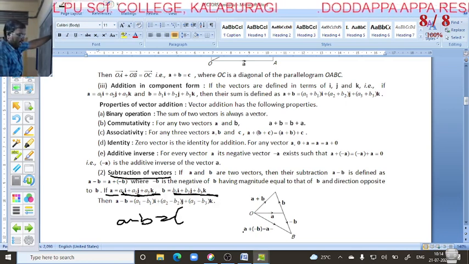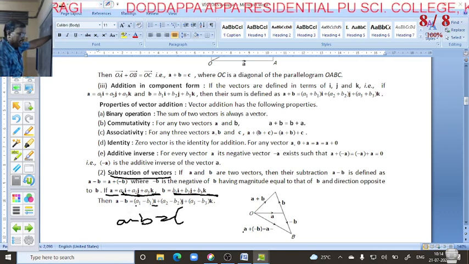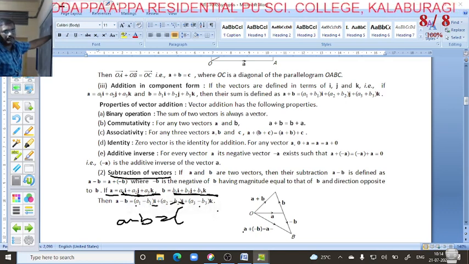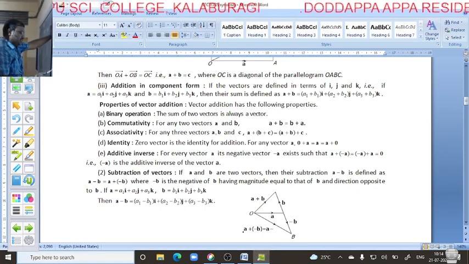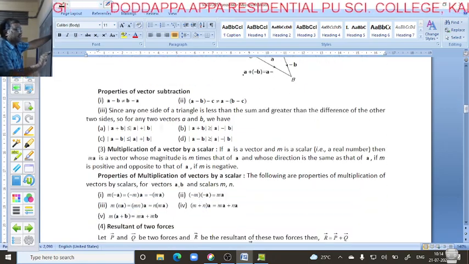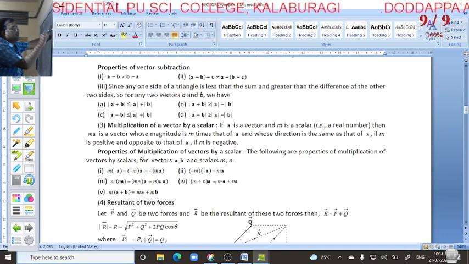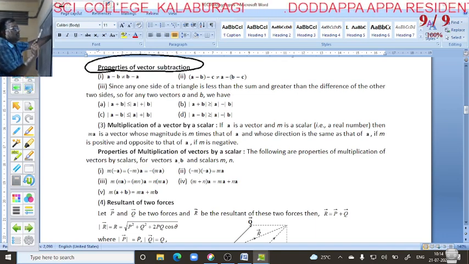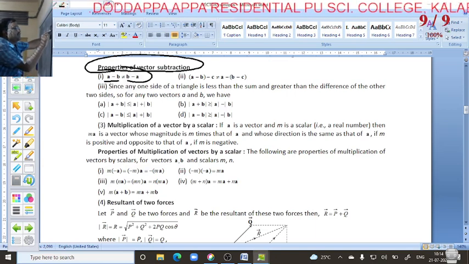If you subtract these two, we get A1 minus B1 i plus A2 minus B2 j plus A3 minus B3 k. This is the subtraction of a vector. Next we go for some properties. Here you can observe that A minus B is not always equal to B minus A.